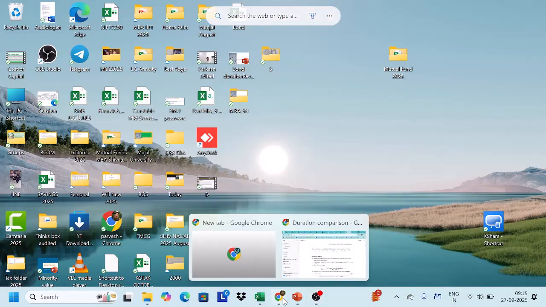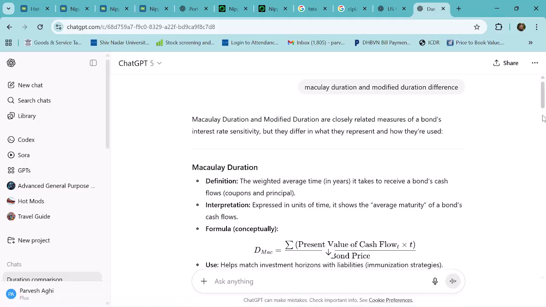Okay, so in this lecture, we are going to talk about what is Macaulay duration and modified duration. So I checked with AI. So here is what they have mentioned.